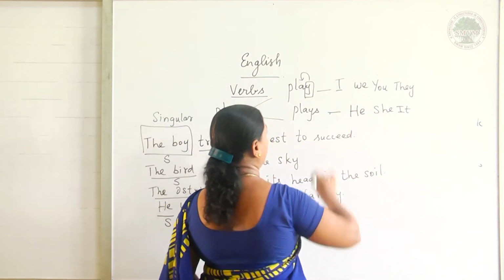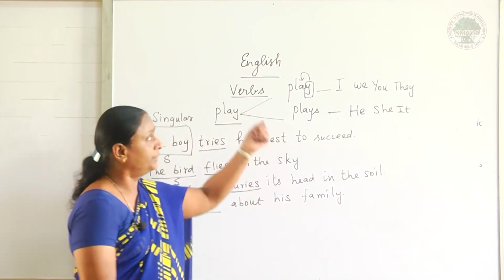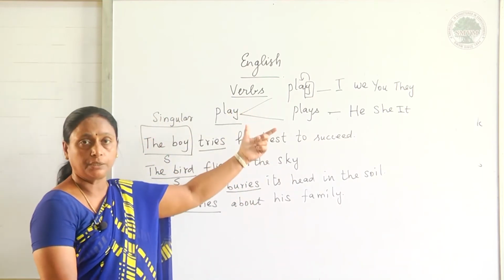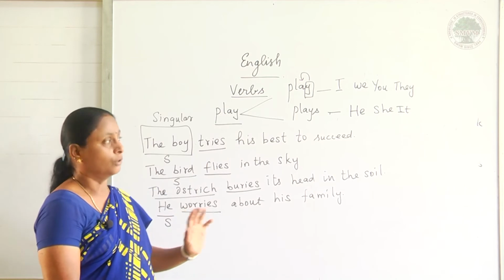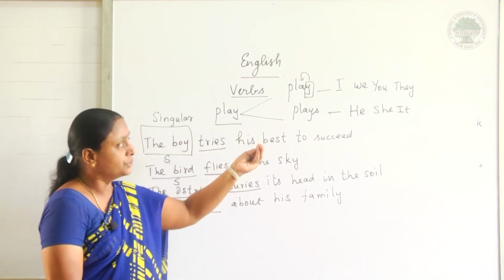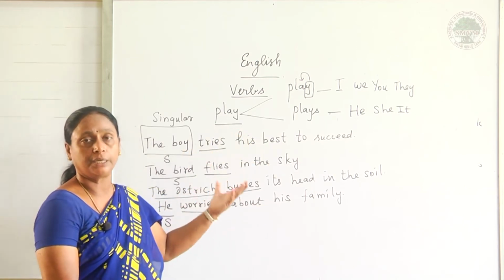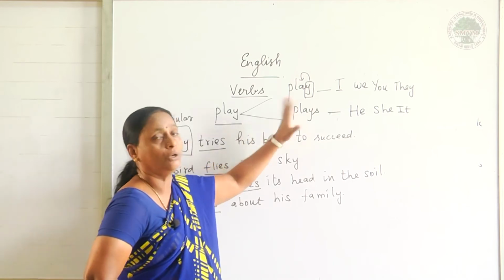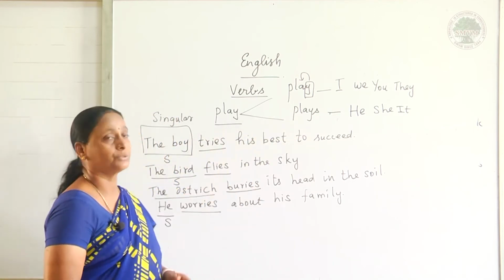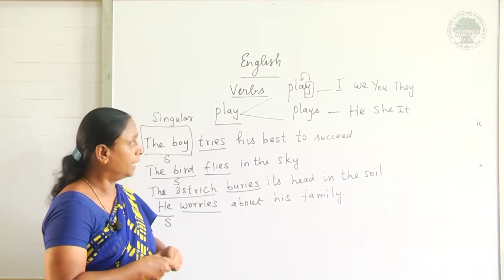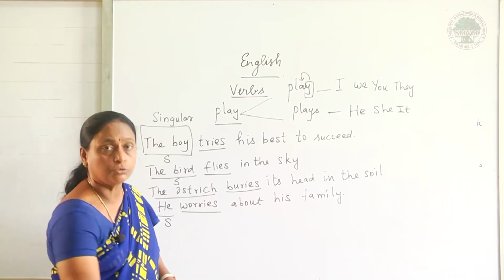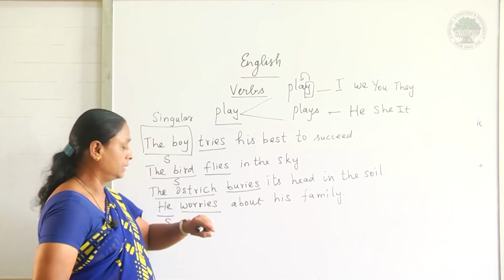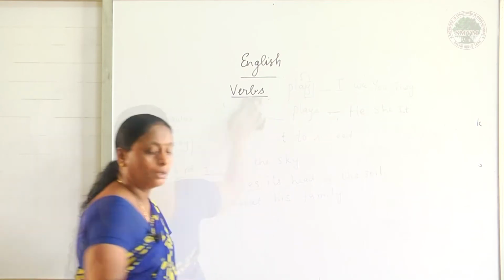So, what can we say? I play in the ground, we play in the ground, you play in the ground, they play in the ground. He plays cricket, she plays cricket, it plays cricket. So I am adding s alone with this verb. This is an exceptional verb. Understand? I hope you have understood the action word clearly. Now we will pass on to the next one.